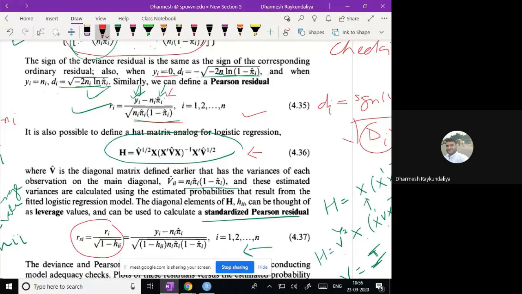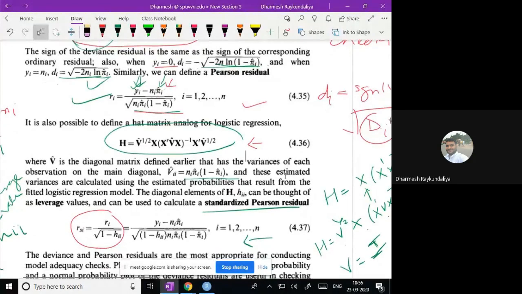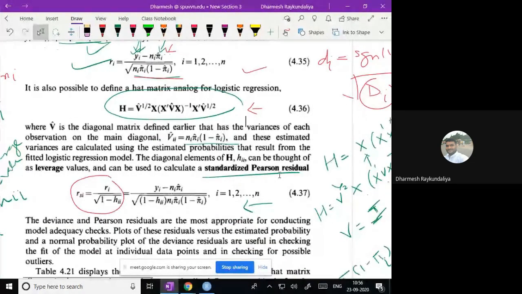In our setup, we have considered W instead of V. So we calculate the leverage value. How will you obtain the leverage point? The leverage point h_ii is the i-th diagonal value of the matrix H, and it gives the i-th leverage point.